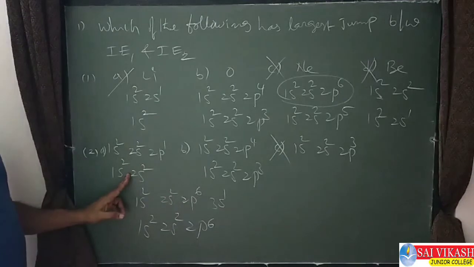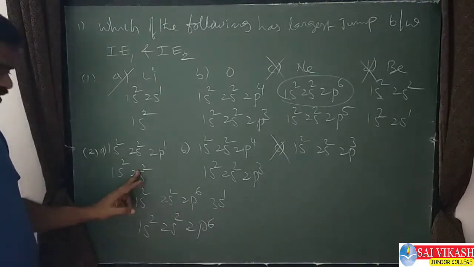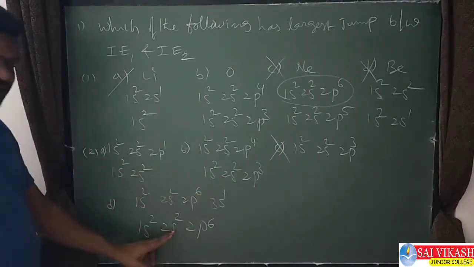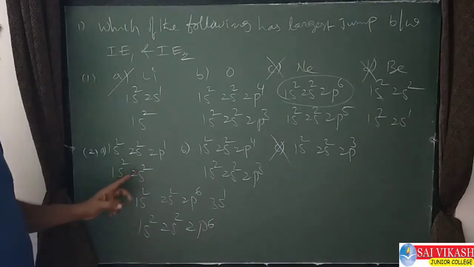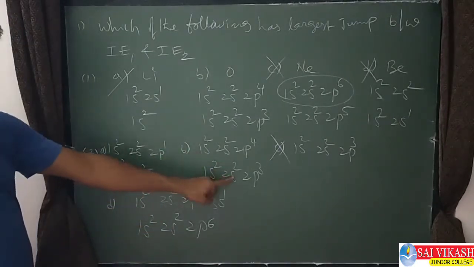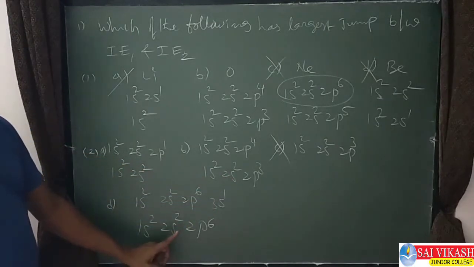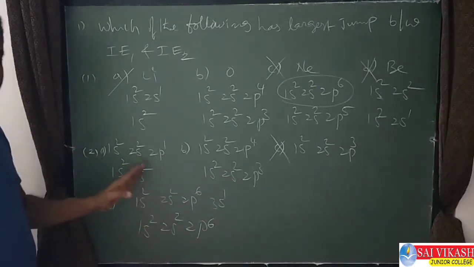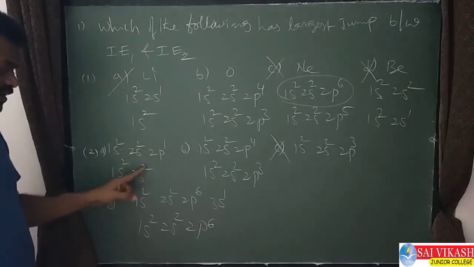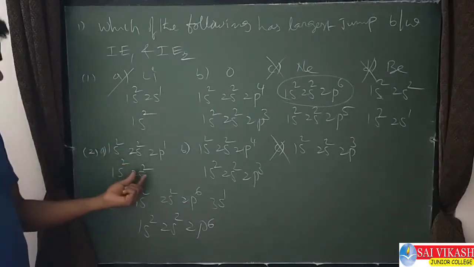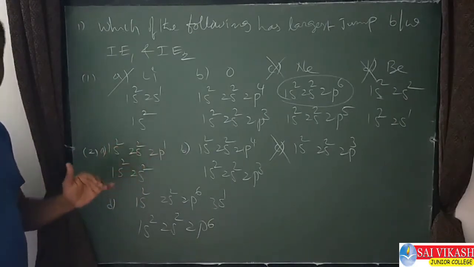Now coming to this one, 2s2. Here the second shell only, but this size is bigger. This is beryllium, this is nitrogen, and this one is neon. So this size is bigger, and 2s2 already is a stable configuration, but removing from this also is very difficult.